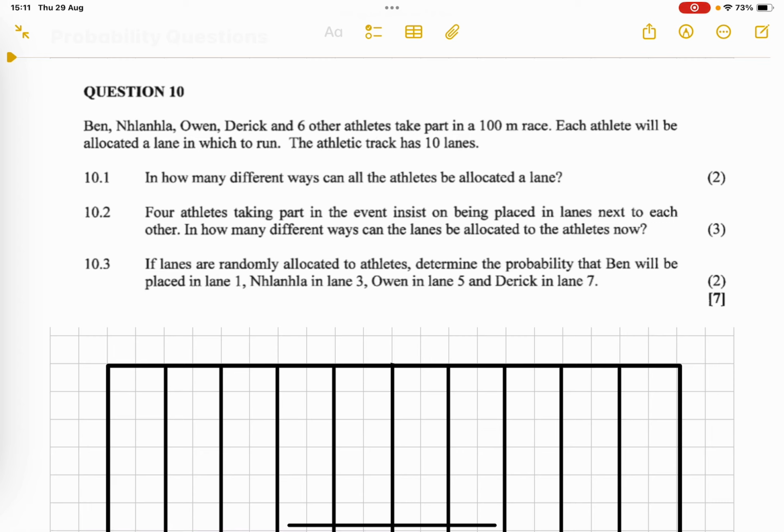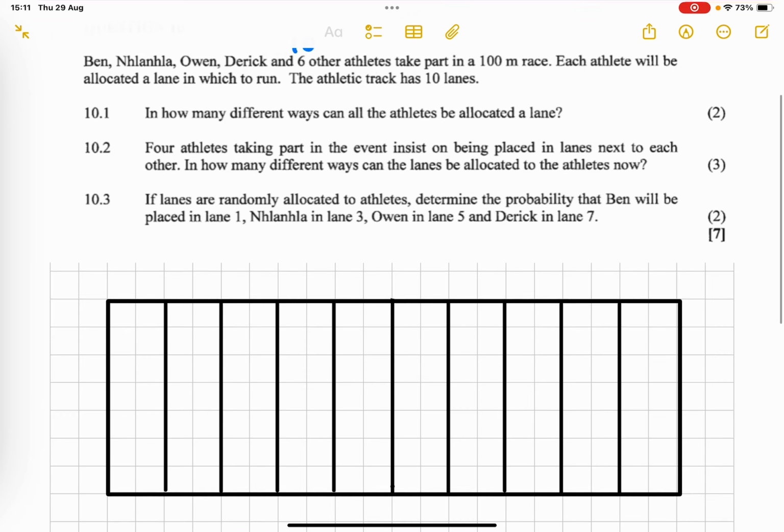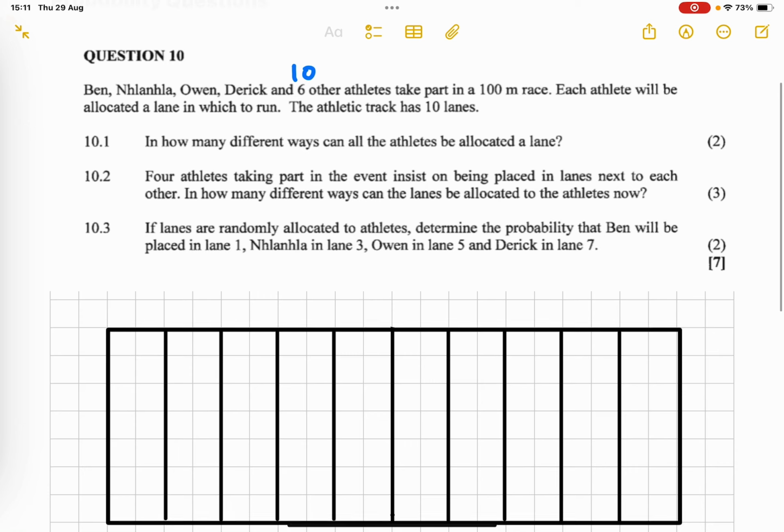For this question 10, we're given that these four gentlemen, I'm assuming, and 6 other athletes, so 10 athletes in total, take part in a 100-meter race. Each athlete will be allocated one lane, and the athletics track has 10 lanes. So how many different ways can all the athletes be allocated? It's just going to be 10 factorial. So that's going to be 3,628,800.